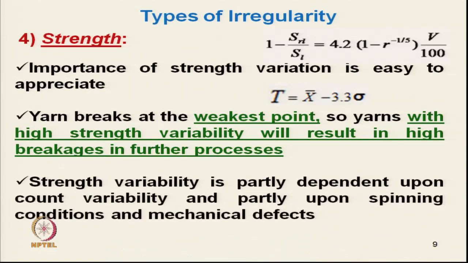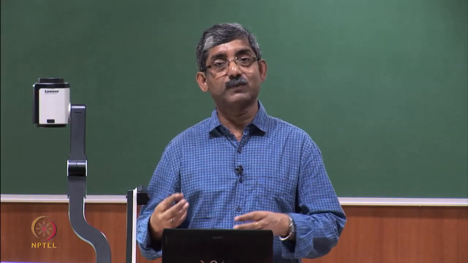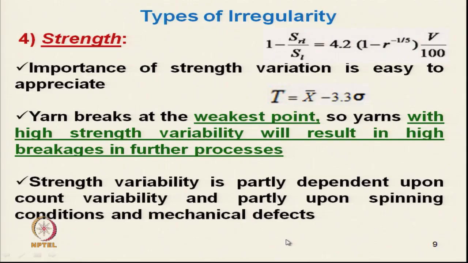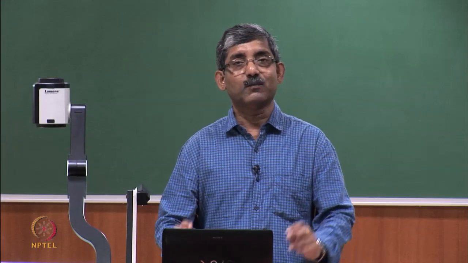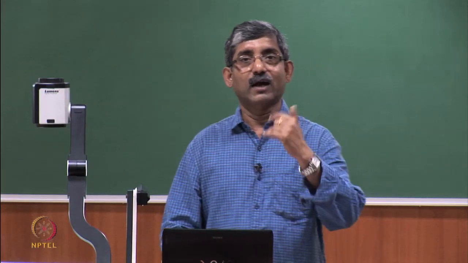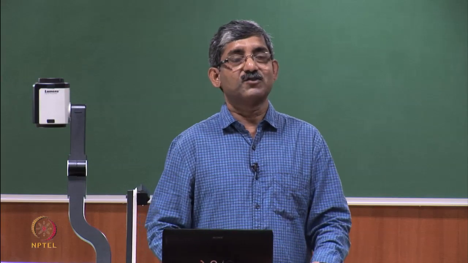Okay. So, strength variability is partly dependent upon the count variability, which we have already discussed. Count variability means the variability in mass per unit length, and partly upon spinning condition and mechanical defects. So, in case of any mechanical defect, or even poor spinning condition, we will have high strength variability. Like if due to poor spinning condition there is twist variation, and if the twist variation is high, then it will affect the variability in strength.